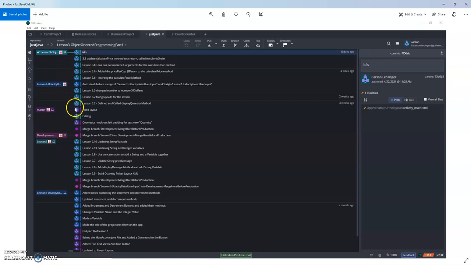As you can see, there was some from master to Lesson 3. There were about 10 commits. Lesson 1 had to auto stash because I got my other computer, and my other computer had Lesson 1 checked out, and in order to get to Lesson 3 it had to auto stash it. So that's why that is there.